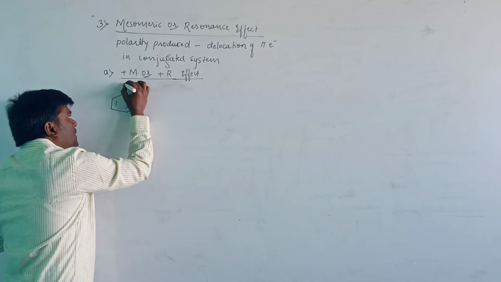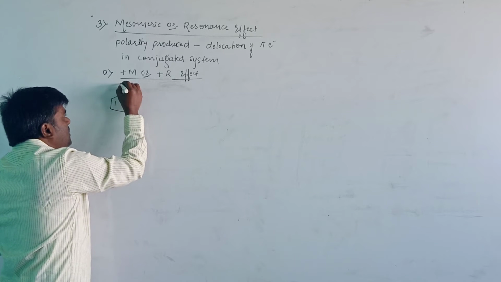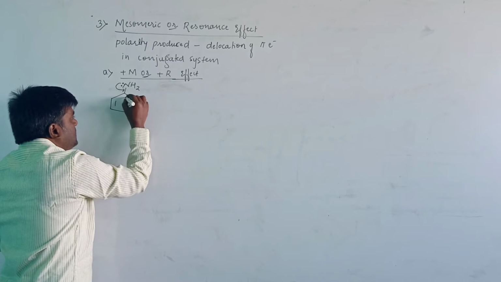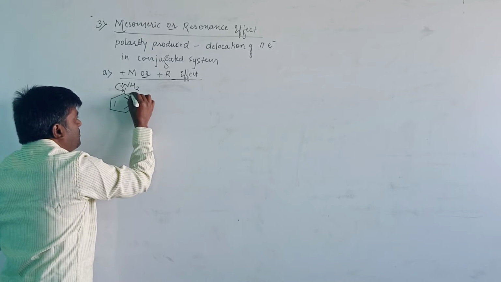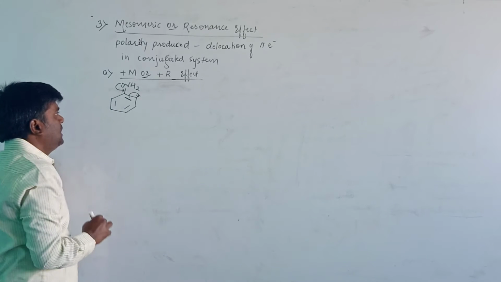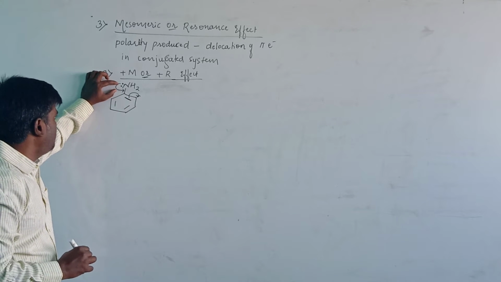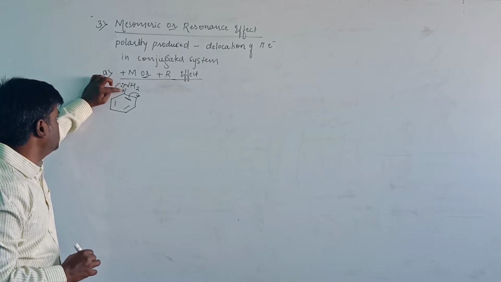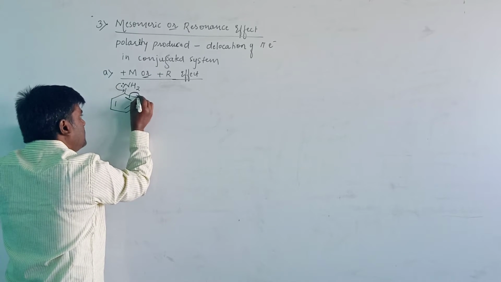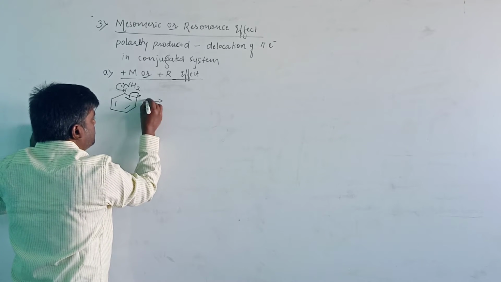Due to the lone pair of electrons on the nitrogen, these electrons shift to this carbon atom, and these shift to the next carbon atom, that is the pi electrons. Here the delocalization of pi electrons takes place in the conjugated system. This lone pair of electrons is donated to this carbon atom, then these electrons delocalize to the next carbon atom, and it produces this.